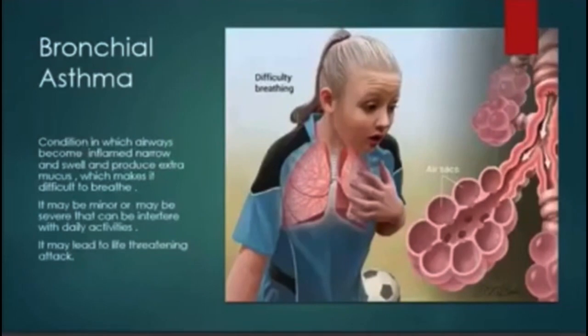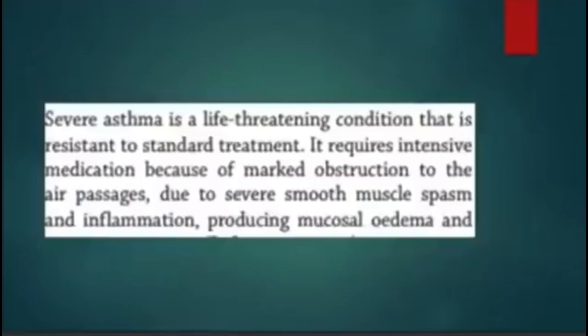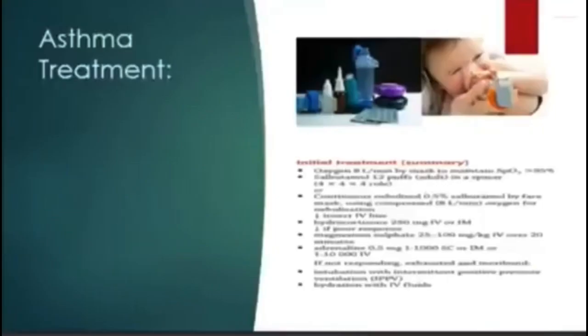Next slide. Here we can see the asthma condition, in which the airways become inflamed and narrow, causing narrowing of the airway and the production of sputum, which worsens the condition of a patient, of a child. Here in this book we can see the treatment of asthma as well.